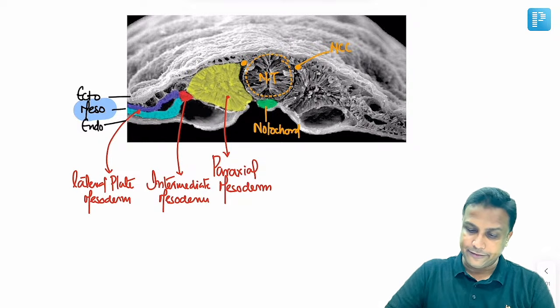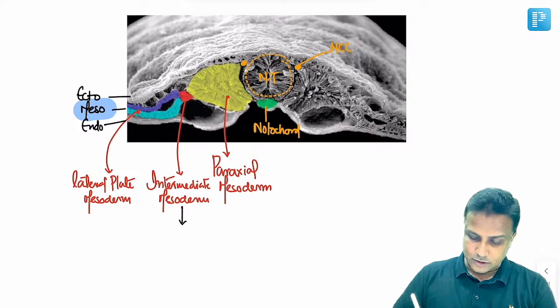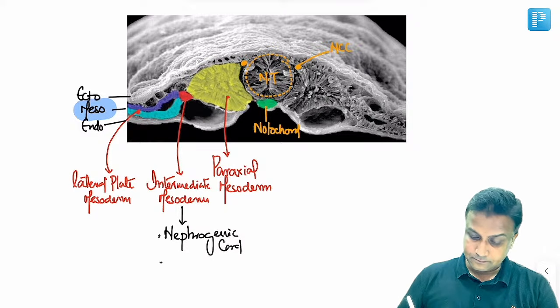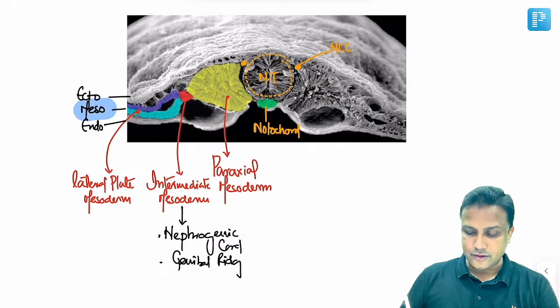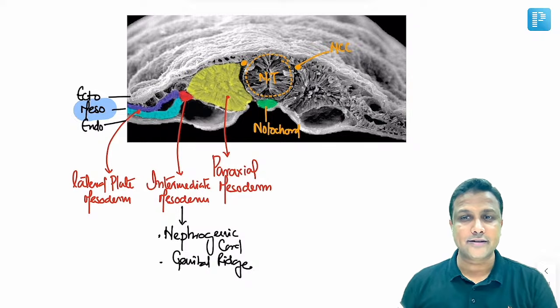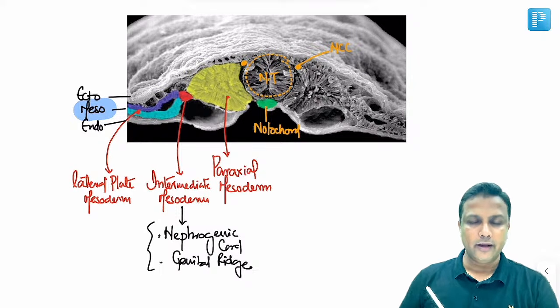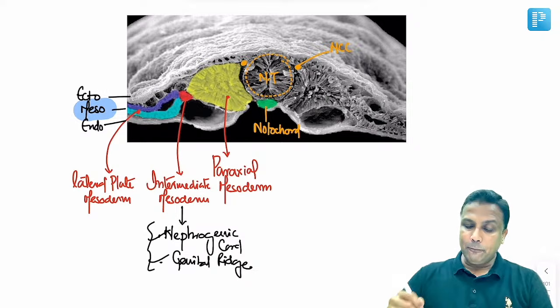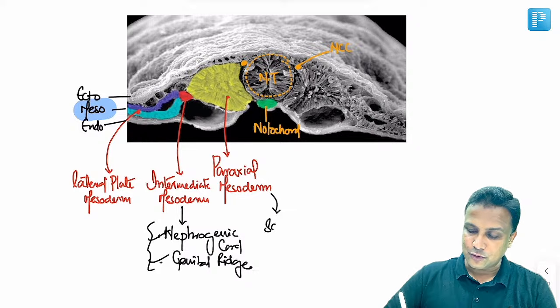So please remember, my dear friend, intermediate mesoderm is the one which is going to form the nephrogenic cord. And from the name itself, you're able to remember, nephrogenic, it is going to form your kidneys and all. And it is also going to form the genital ridge. And just now I told you that genital ridge is the one which is going to form the gonads. It means that, in short, intermediate mesoderm is helping in the formation of the urogenital system: nephrogenic cord and the genital ridge. Urogenital system. Okay.